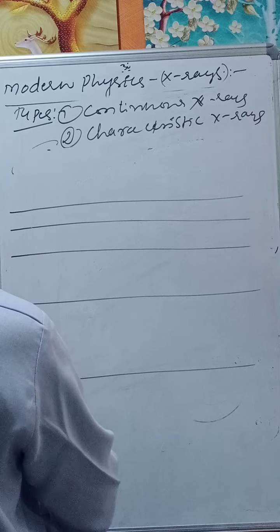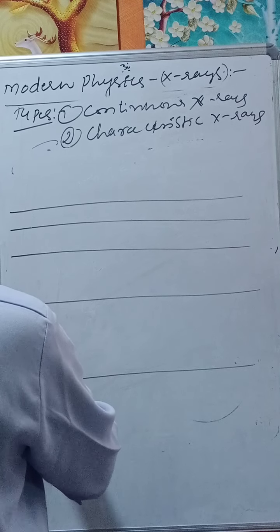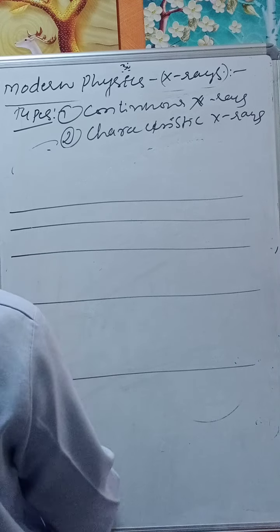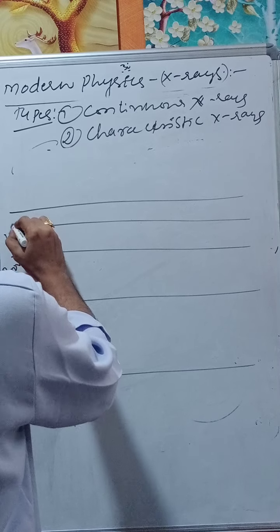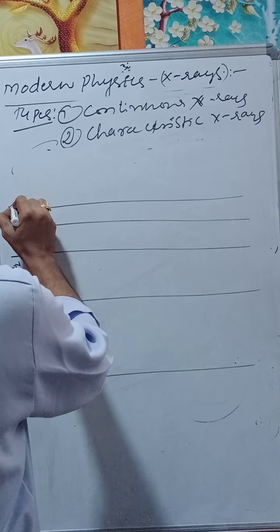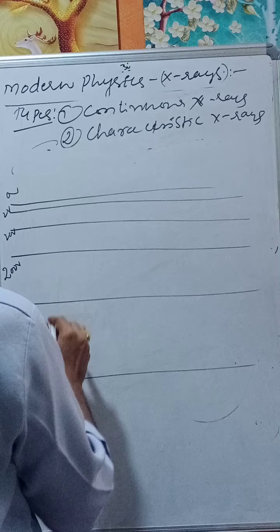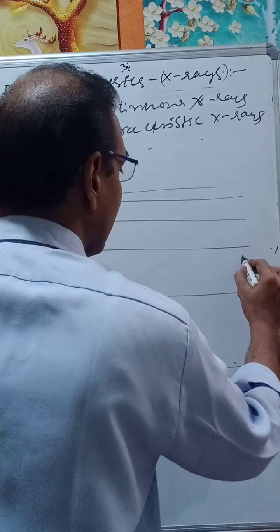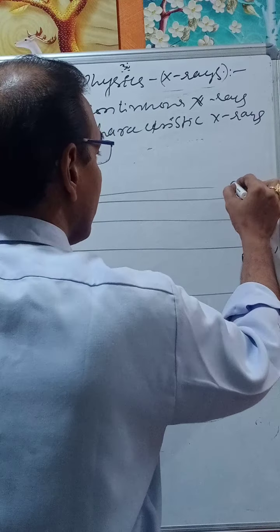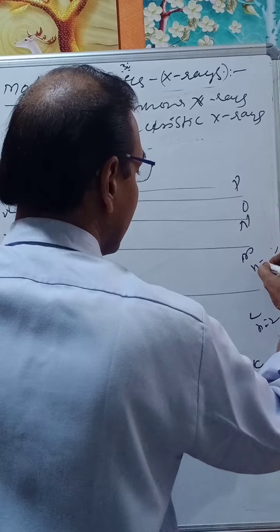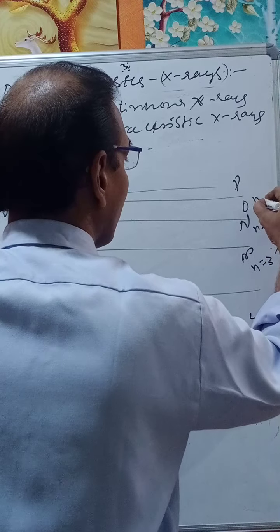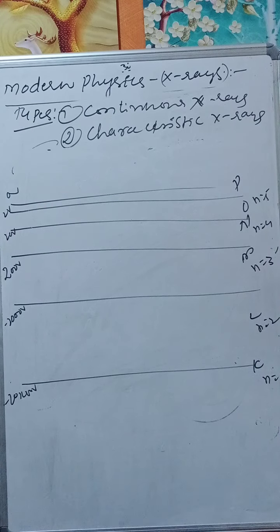This is minus 20,000 volts, this is minus 2,000 volts, here 200 volts, this is 20 volts, this is 2 volts and 0 volts. Just like this, this is K, L, M, N, O, P, etc. n equals 1, n equals 2, n equals 3, n equals 4, n equals 5, and so on.